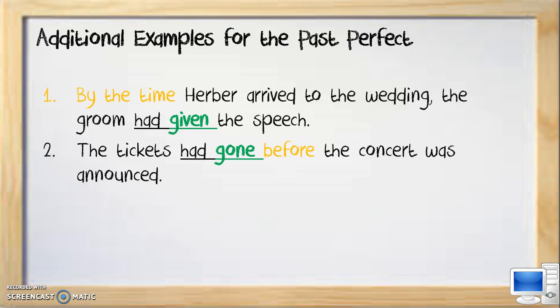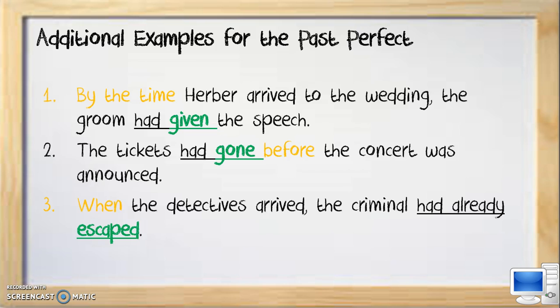The tickets had gone before the concert was announced. Especially if it was a famous band, I imagine how quickly the tickets had been sold. When the detectives arrived, the criminal had already escaped. So, it was too late for the detectives. All they had left were the clues. If you want to continue practicing the past perfect, you can click on a computer and do an online exercise.